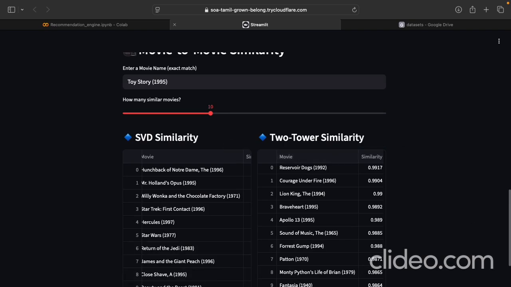All of this runs in one place. So instead of flipping through notebooks or raw code, I can interact with the models, change the input, and see recommendations update instantly. Overall, this app acts as a live demo of how different recommendation strategies perform and makes the whole project more accessible and engaging.